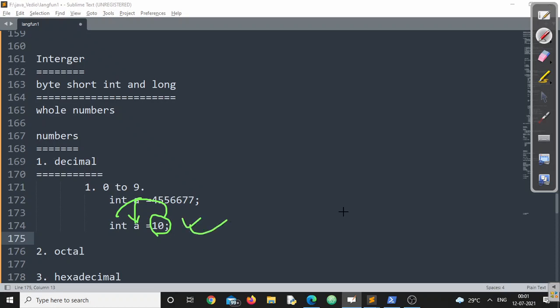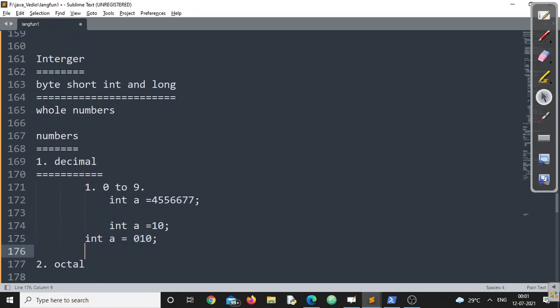This is absolutely fine. Now can you please tell me, if I am writing int a is equal to 0 1 0, first of all, this is valid or invalid? This is completely valid. And if you apply your mathematics knowledge here, you will say, sir, putting a 0 at the left side doesn't matter.